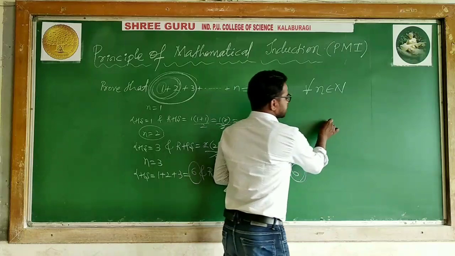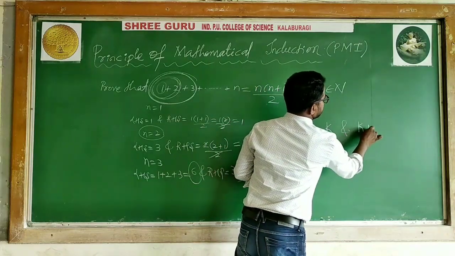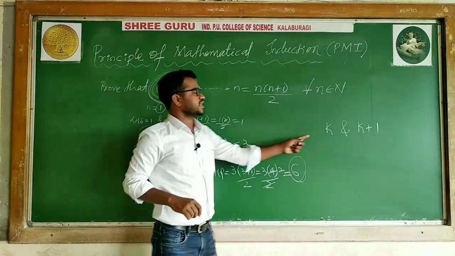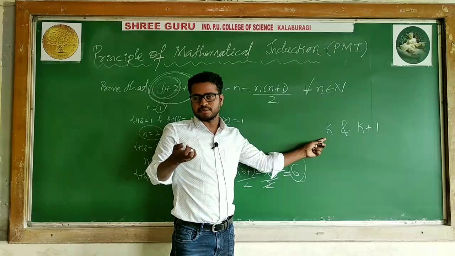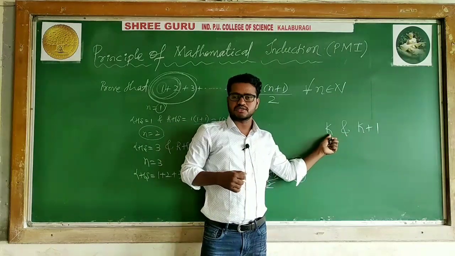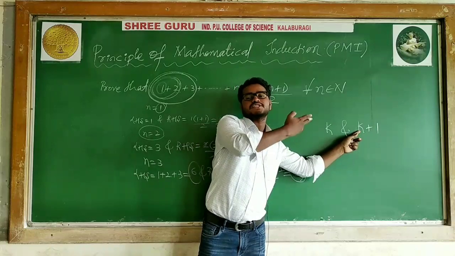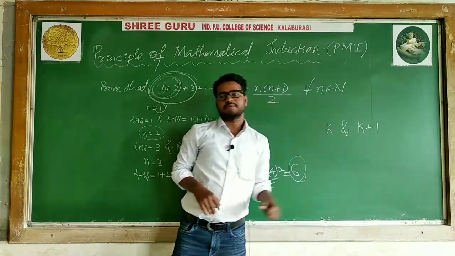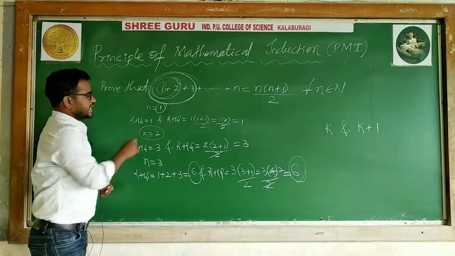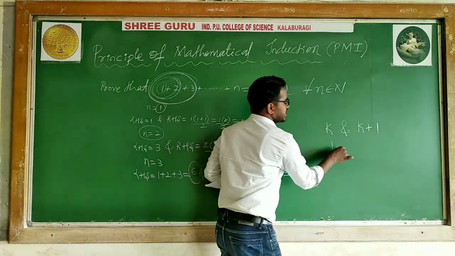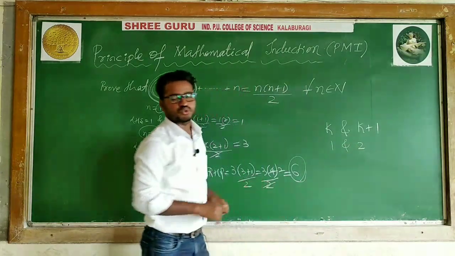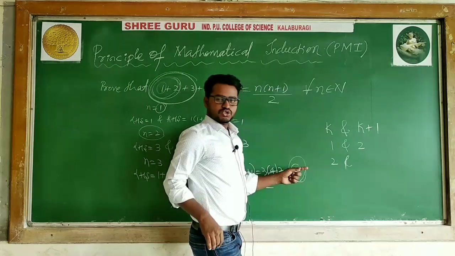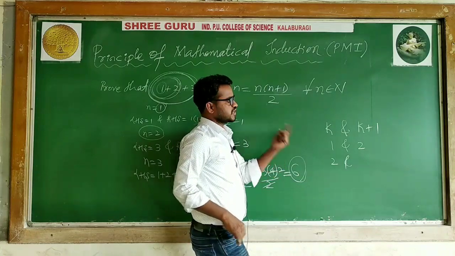I am saying k and k plus 1 are 2 consecutive numbers. k is one particular number, and k plus 1 is the next consecutive number. If the statement is true for k, definitely this statement is true for k plus 1. Meaning, if k is 1, k plus 1 will become 2, so it is true for 1 and 2. If it is true for 2, definitely it is true for 3.